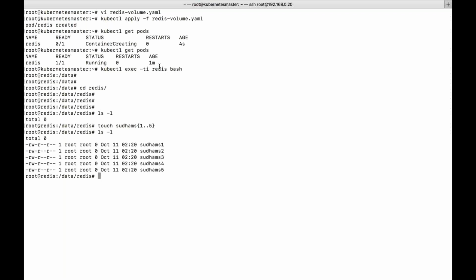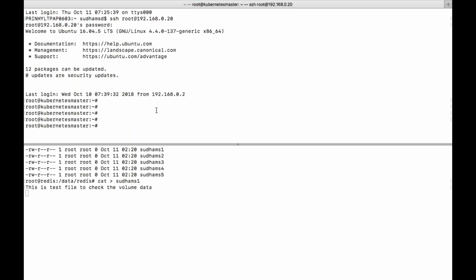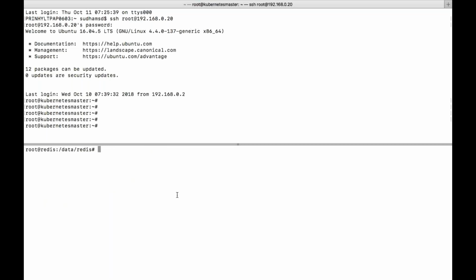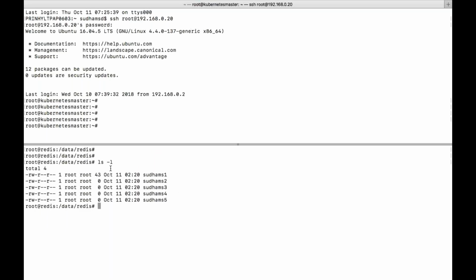I will write some content into the file: this is file to check volume data. Now you have these files. I have written the content. You can see the size of the file.